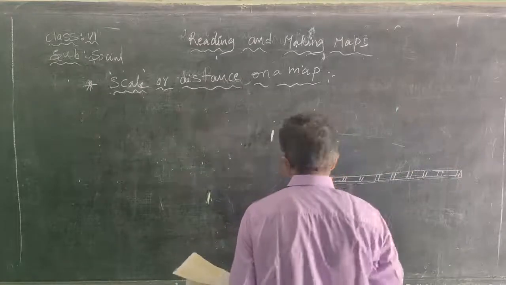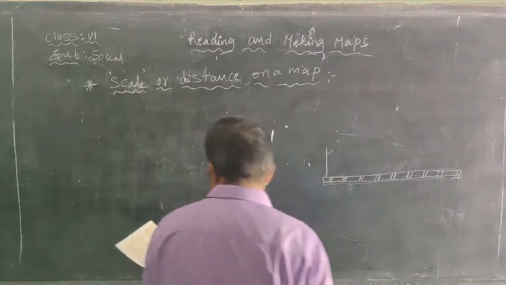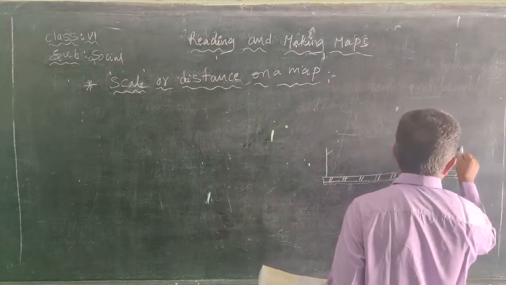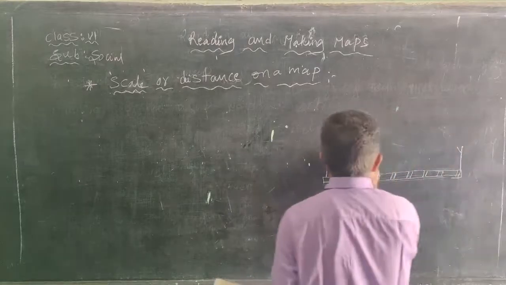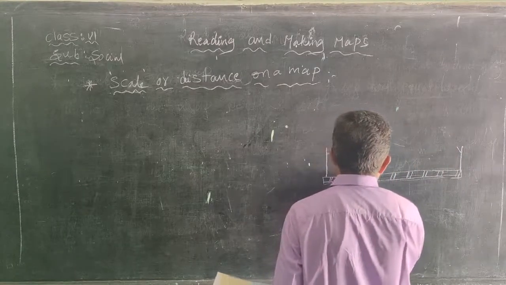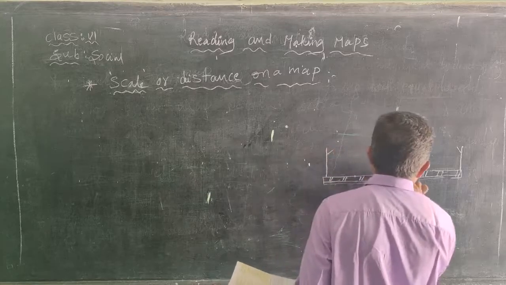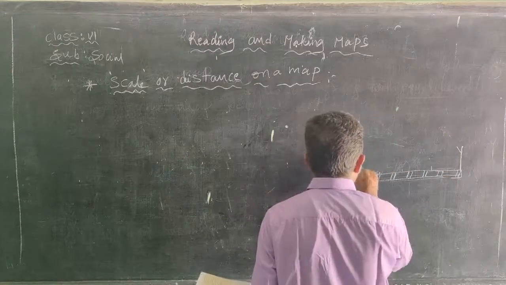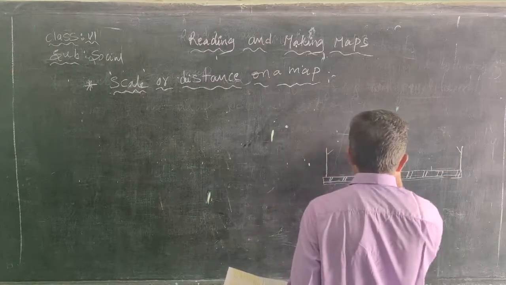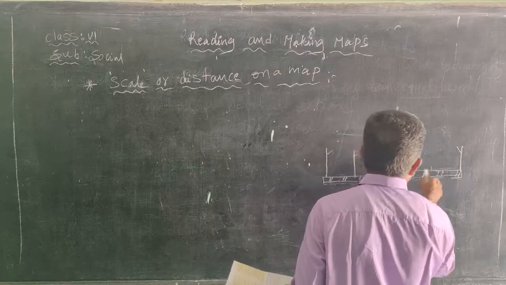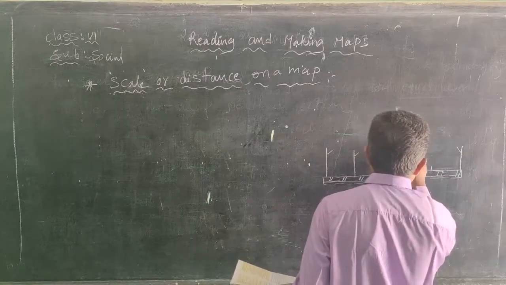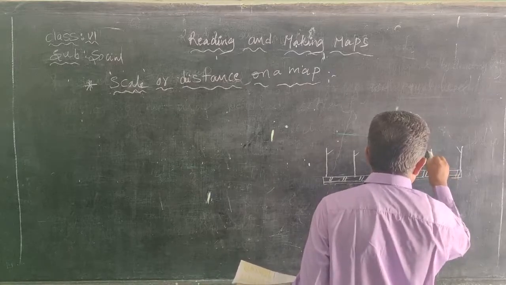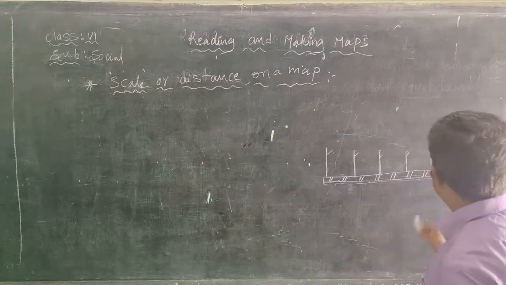This is one lamp. Totally there are six lamps here. This is another pole, and this is another pole, like this.